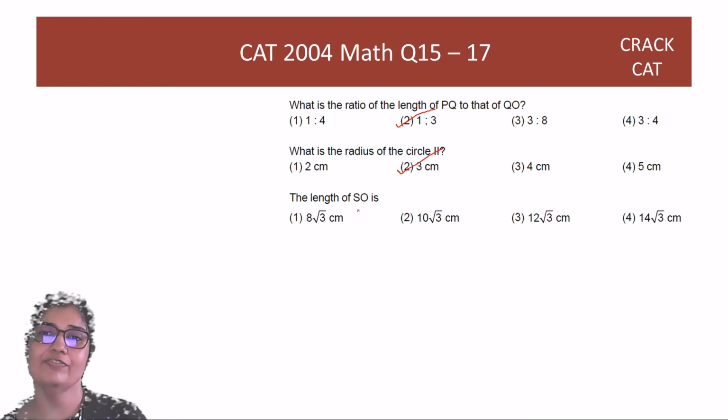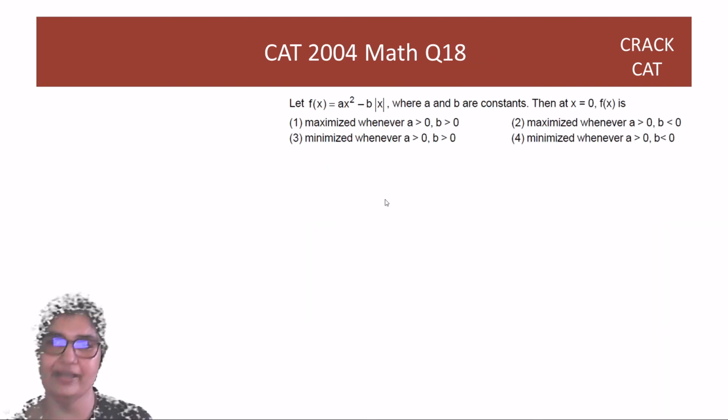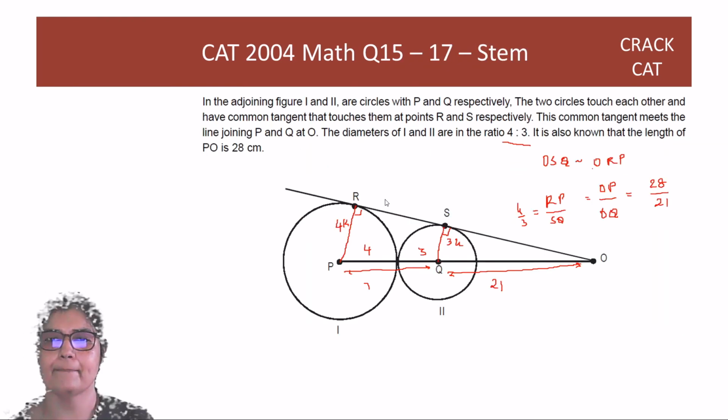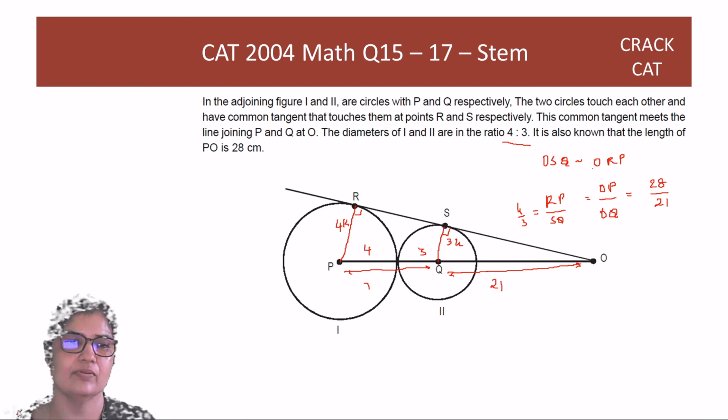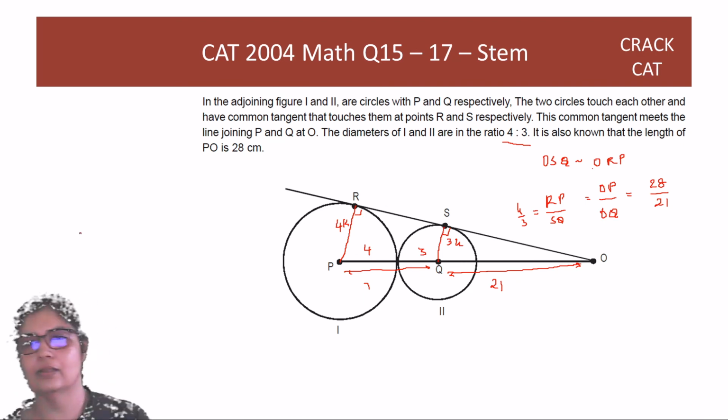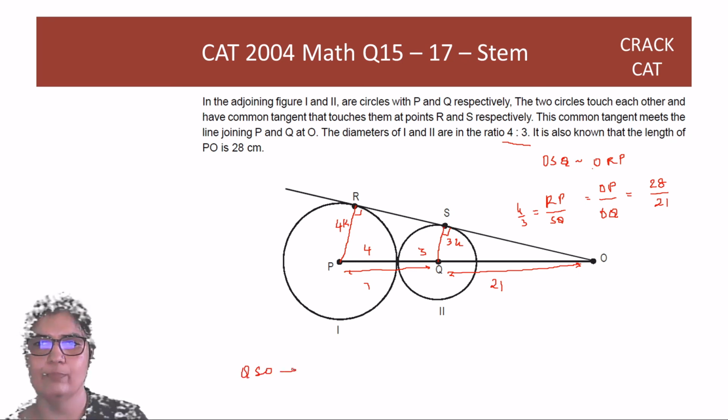The length of SO is, so how do I find SO? So in triangle QSO, the hypotenuse is OQ, which is 21. So the hypotenuse square is equal to QS square plus OS square.